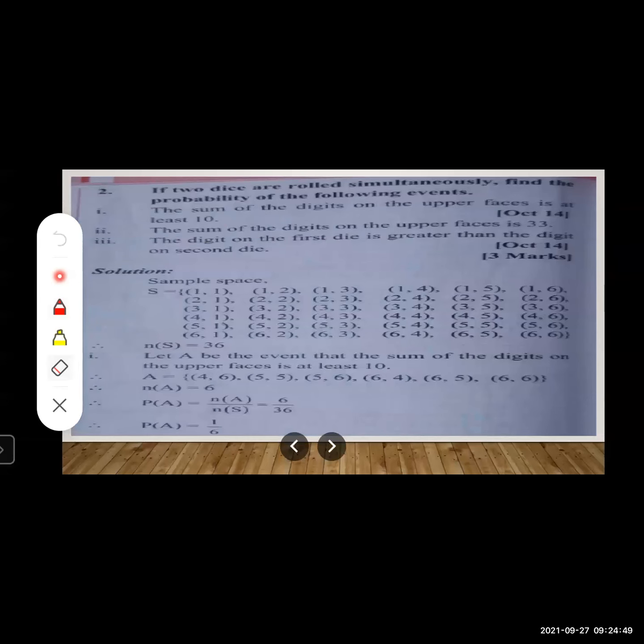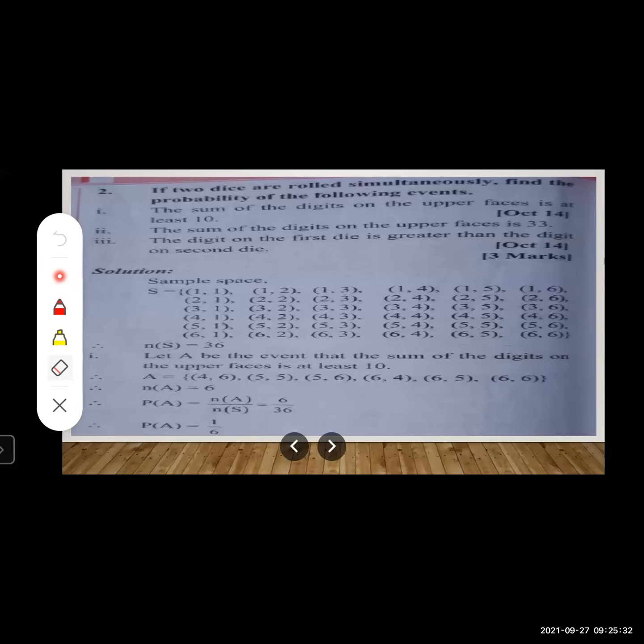If two dice are rolled simultaneously, find the probability of the following events. Now here we are rolling two dice simultaneously. Students, note that if you are using only one die, you use the word die, D-I-E. But if you are using two or more, then you use the word dice, D-I-C, right? Now, just concentrate on what is given.